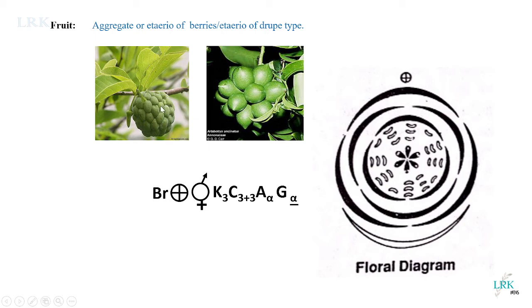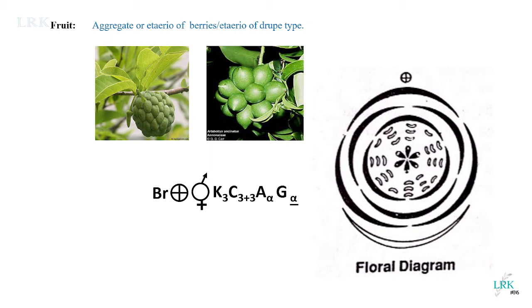Each and every structure here has a black seed inside, covered with a fleshy white colored pulp. So each such thing represents a single carpel. All these carpels are united inside a single flower and form an aggregate fruit.